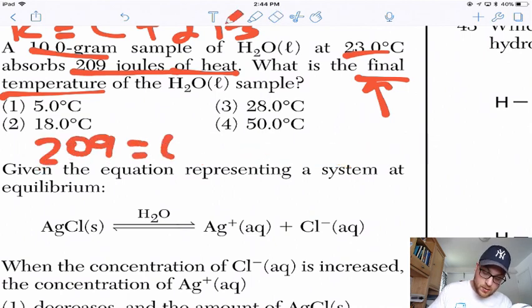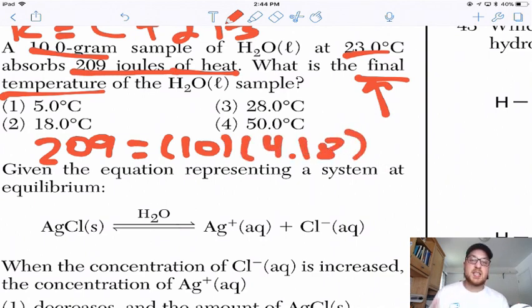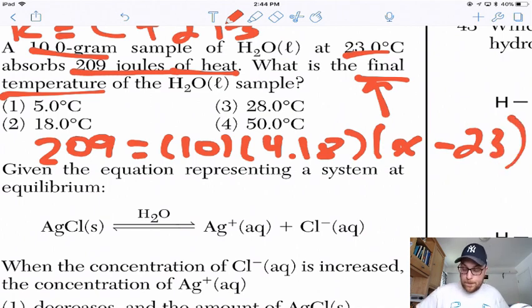209 equals 10 times 4.18 times delta T, which is final minus initial. So our final is unknown, but our initial is 23. Right off the bat, the algebra seems a little bit tricky, and it kind of is, because it's easy to make a silly mistake.